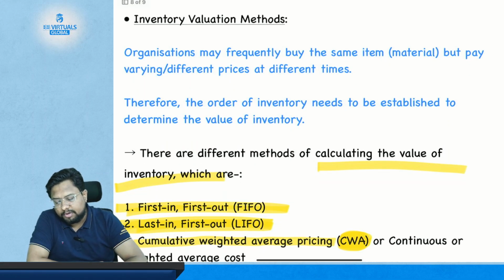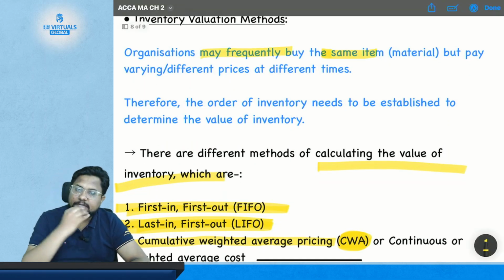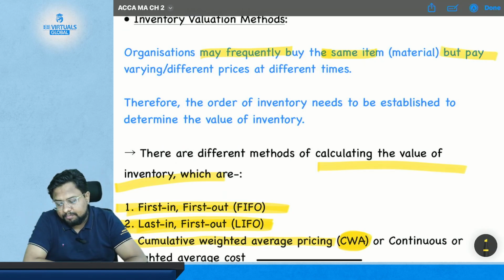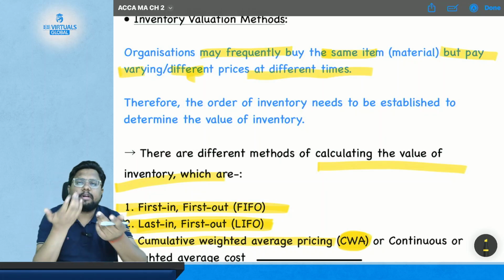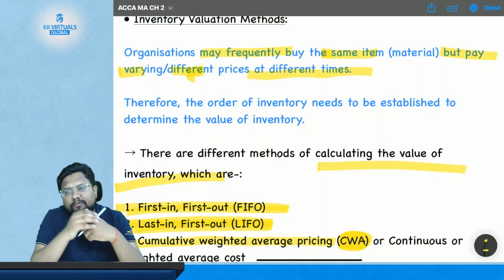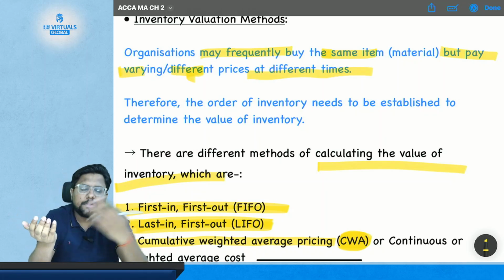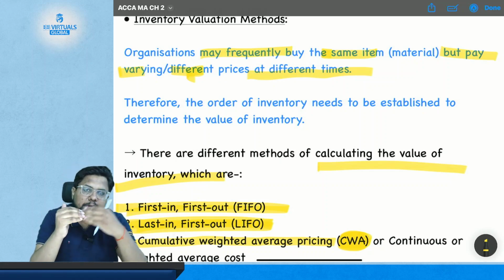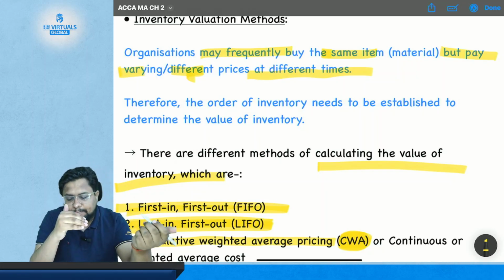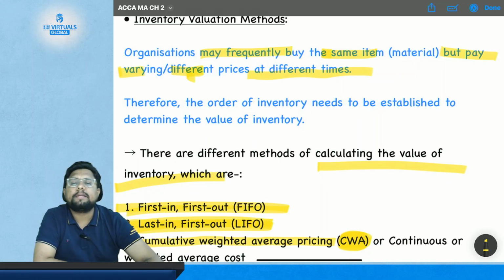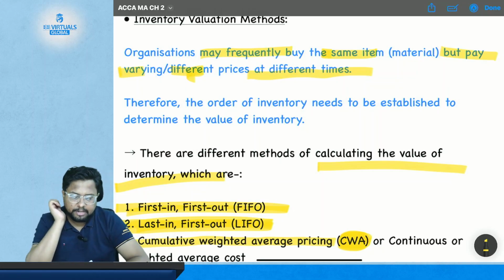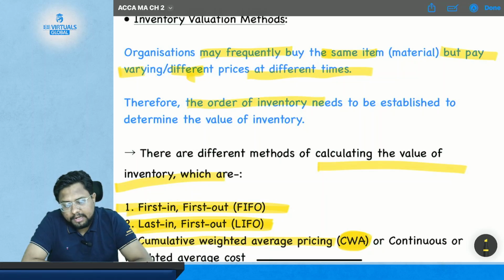An organization may frequently buy the same item, but pay varying prices at different times. There may be changes in the price. Earlier the item used to be cheap, earlier it used to be expensive, so there is a change in the pricing every time you purchase it. So in order to address this, you are provided with different types of inventory valuation methods. Therefore the order for inventory needs to be established.